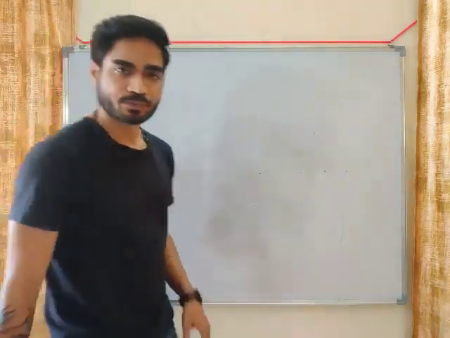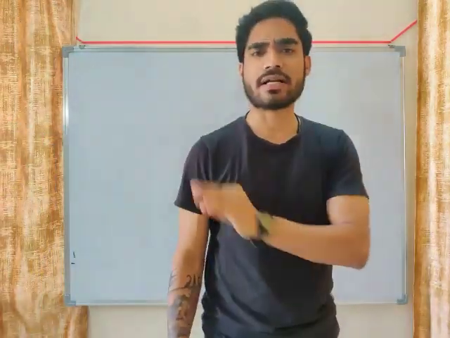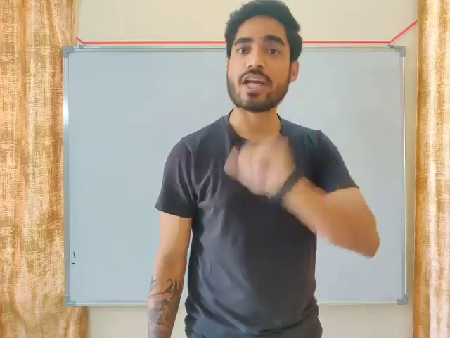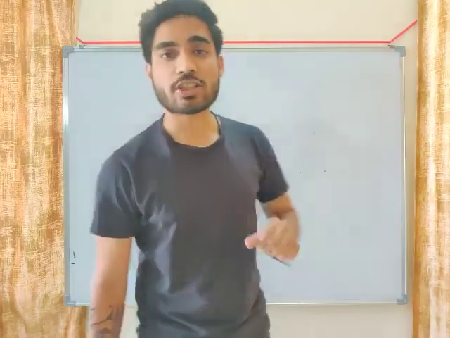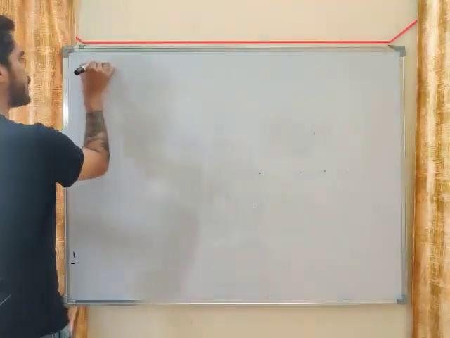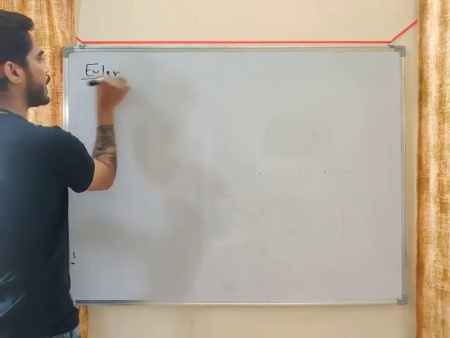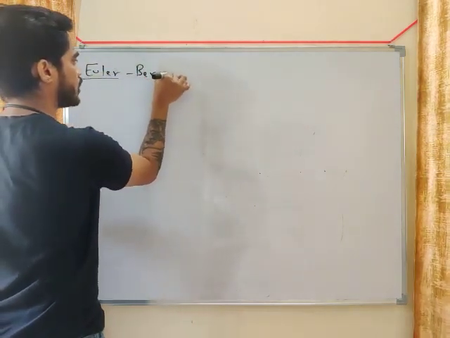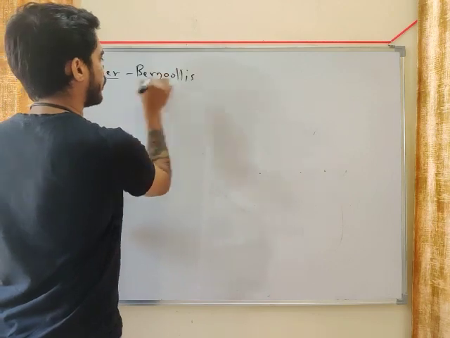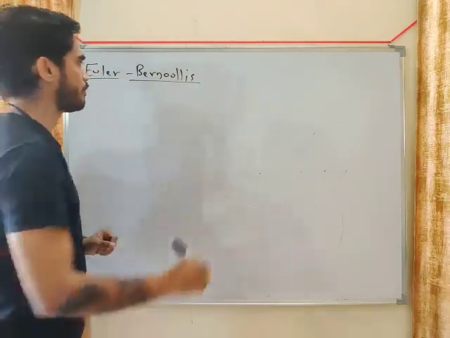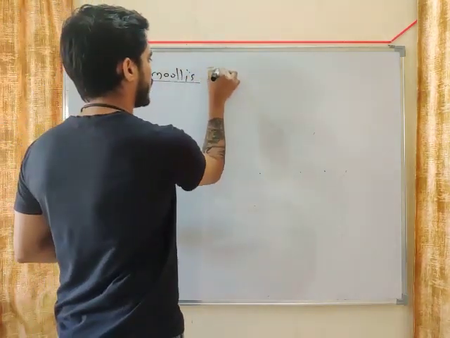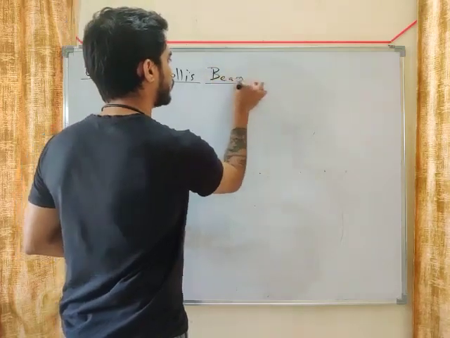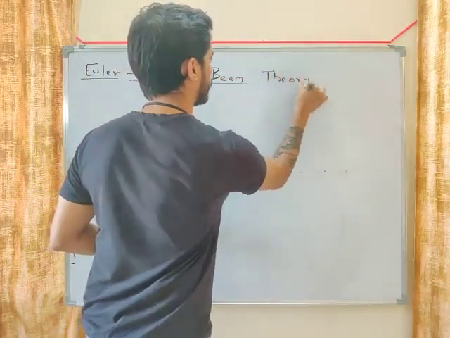Now in order to calculate the bending stress, we need the equation of bending, and the equation of bending is given by Euler-Bernoulli's beam theory. There are two types of theories for calculating bending stresses, my friend. One of these theories is known as Euler-Bernoulli's beam theory.